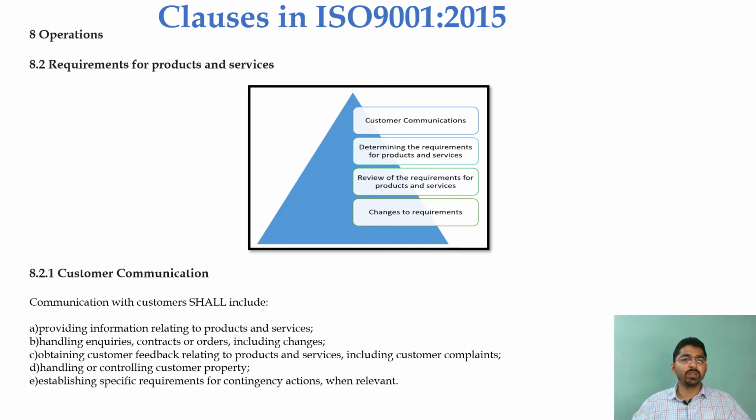Subclause 8.2, which is the requirements for products and services. What are the requirements? It starts from customer communication, followed by determining the requirements for the products and services, review of the requirements for the products and services, and changes to the requirements. How do we determine what the customers are expecting from a given product or service which has been offered by a given organization? To get to these requirements, we should go with customer communication.